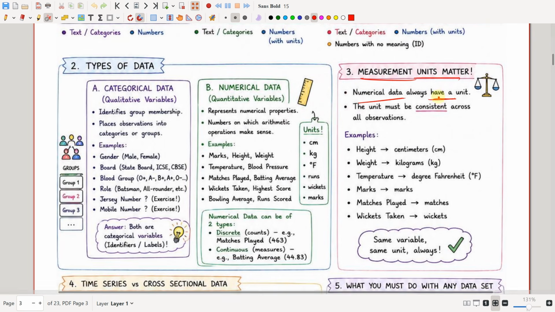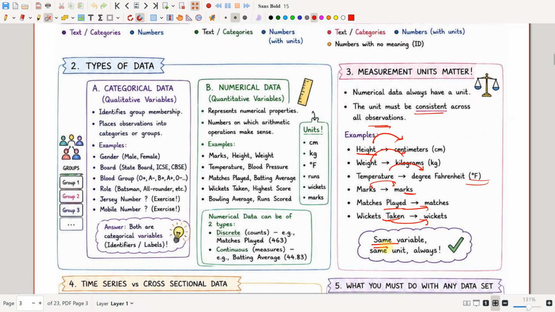Numerical data should always have a unit. The unit must be consistent across all the observations. So height should be in centimeters. Weight should be in kilograms. Temperature should be in degrees Fahrenheit or Celsius, or in Kelvin also. Marks should be in marks. Matches played should be matches only. Wickets taken should be wickets only. It should be consistent across the data: same variable, same unit, always. For example, if you have height 1 in centimeters and height 2 in meters, the data is inconsistent here. You have to convert one of them to the other unit.